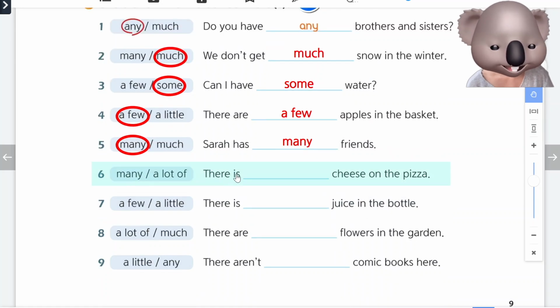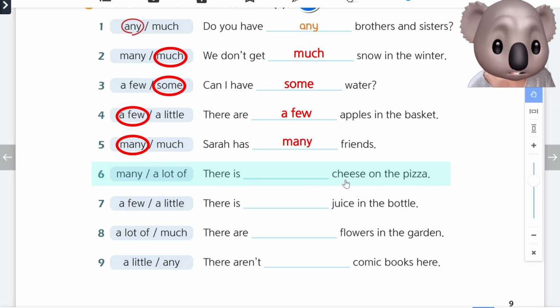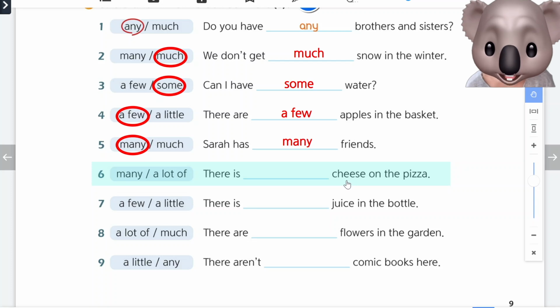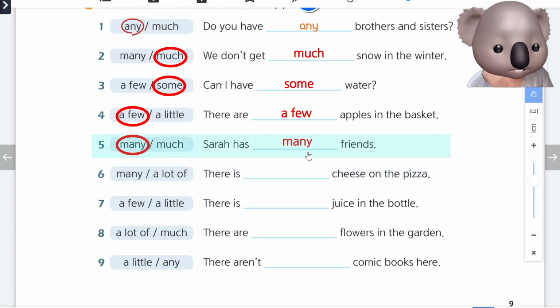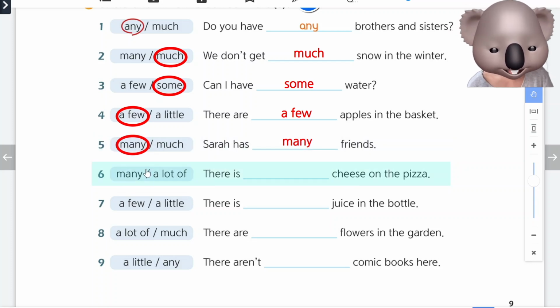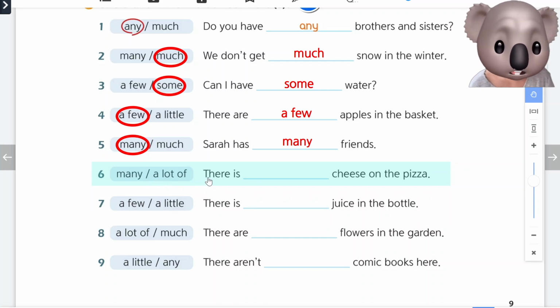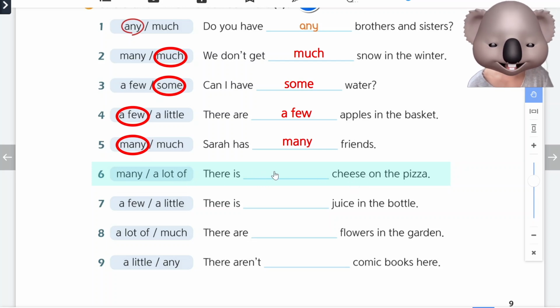Number 6. There is cheese on the pizza. We know that cheese is a non-count noun. Many, 방금 한 것처럼, is for plural nouns. A lot of can be used for plural nouns and non-count nouns. 근데 cheese가 non-count noun인 것을 아니까 we will say a lot of cheese.